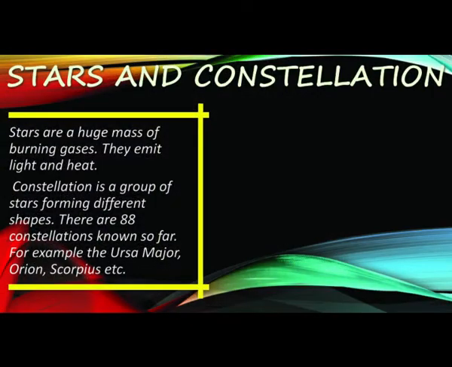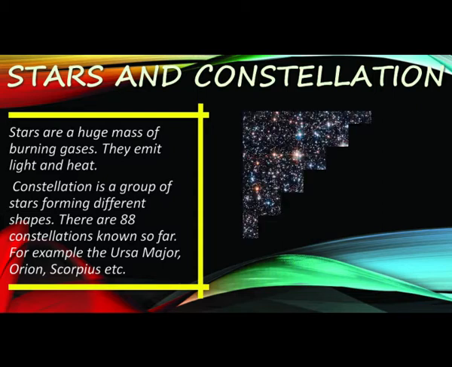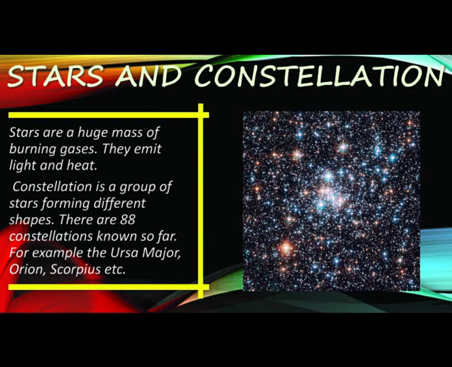The little twinkling dots that you see in the night sky are stars. Yes, the next topic is stars. Stars take millions of years to form. They begin their lives in a nebula, which is a cloud of gas and dust. These are giant balls of gas in space and have their own light.